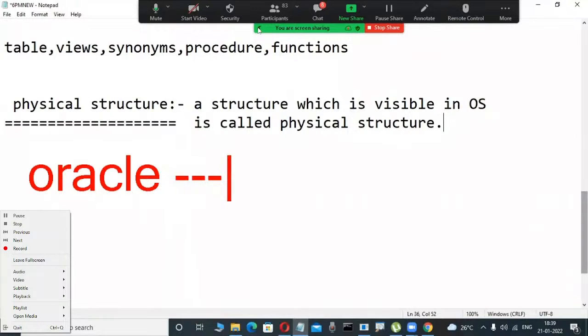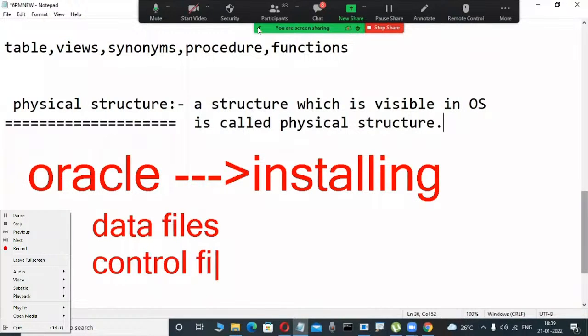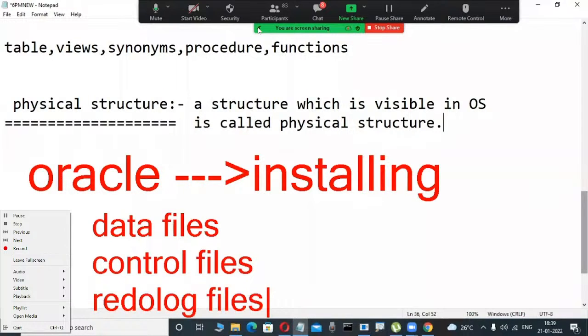When installing Oracle, physical files are automatically created: data files, .dbf files, control files, and redo log files. You don't have an idea about these yet. In the future, DBA concepts, I am only giving a rough introduction in our course.